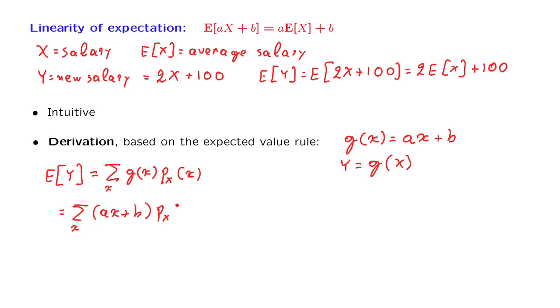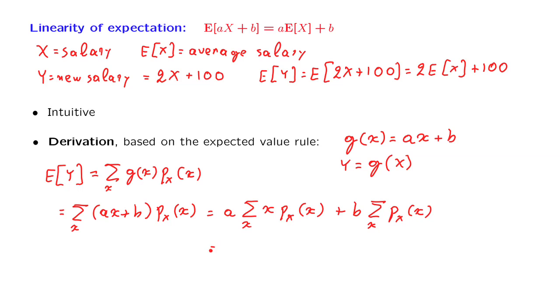And then we separate the sum into two sums. The first sum, after pulling out a constant a, takes this form. And the second sum, after pulling out the constant b, takes this form.